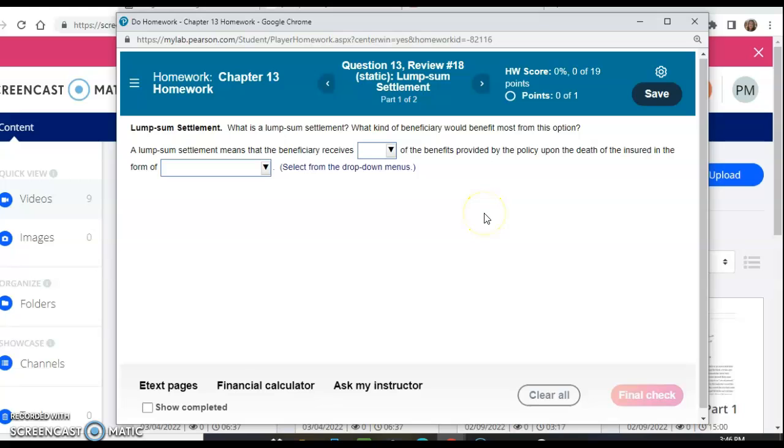Lump sum settlement. What is the lump sum settlement? What kind of beneficiary would benefit most from this option? A lump sum settlement means that the beneficiary receives all of the benefits provided by the policy upon the death of the insured in the form of, so what do you think? Could it be a fixed number of payments, single payment? Again, I would click your e-text pages to make sure you choose the right answer.